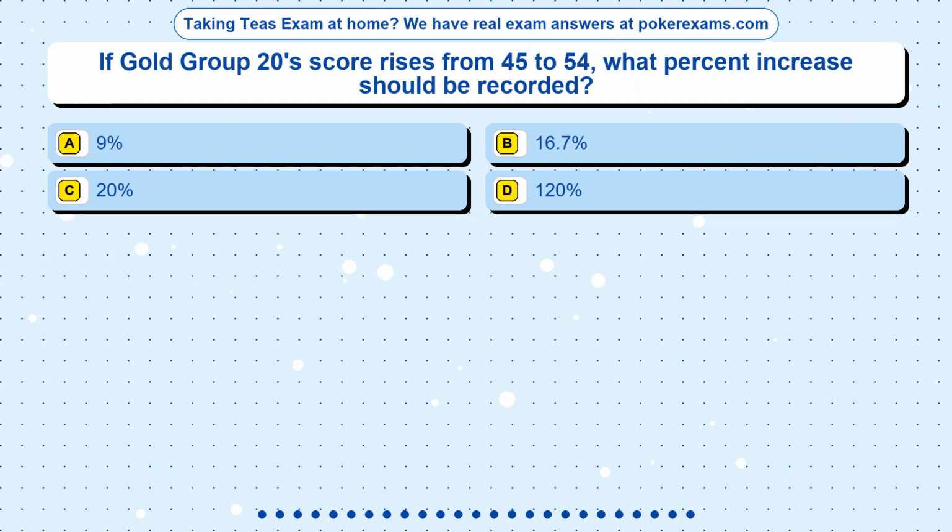Question 8. If Gold Group 20's score rises from 45 to 54, what percent increase should be recorded? Option A, 9%. Option B, 16.7%. Option C, 20%. Option D, 120%.